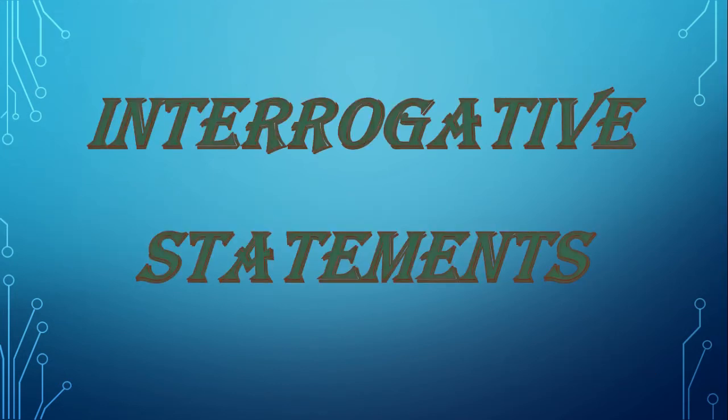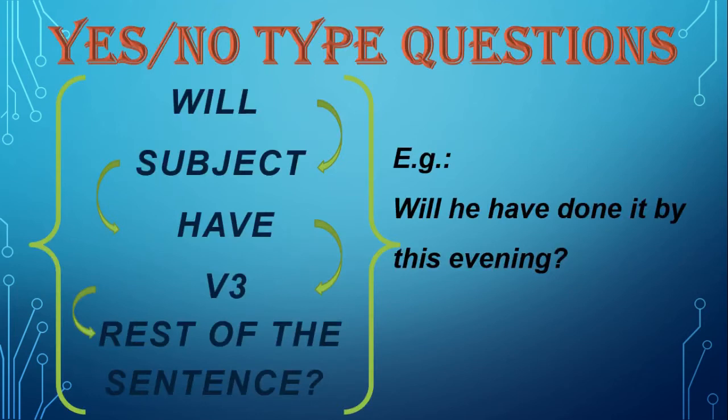Now we should understand how to make interrogative statements. There are two types of questions, yes or no type questions and WH questions. First, have a look at yes or no type questions. To make yes or no type questions in future perfect tense, first we have to place will, then the subject, then have, then V3, then the rest of the sentence. For example, will he have done it by this evening?